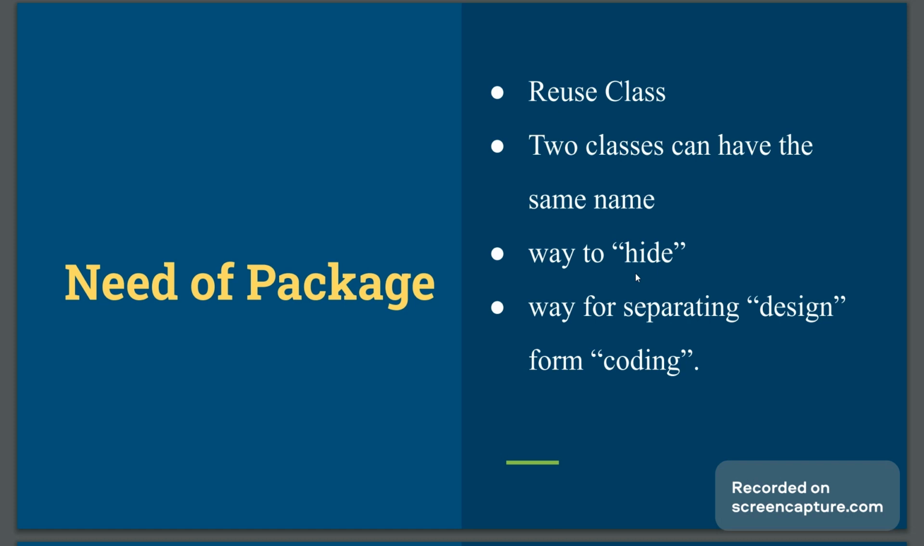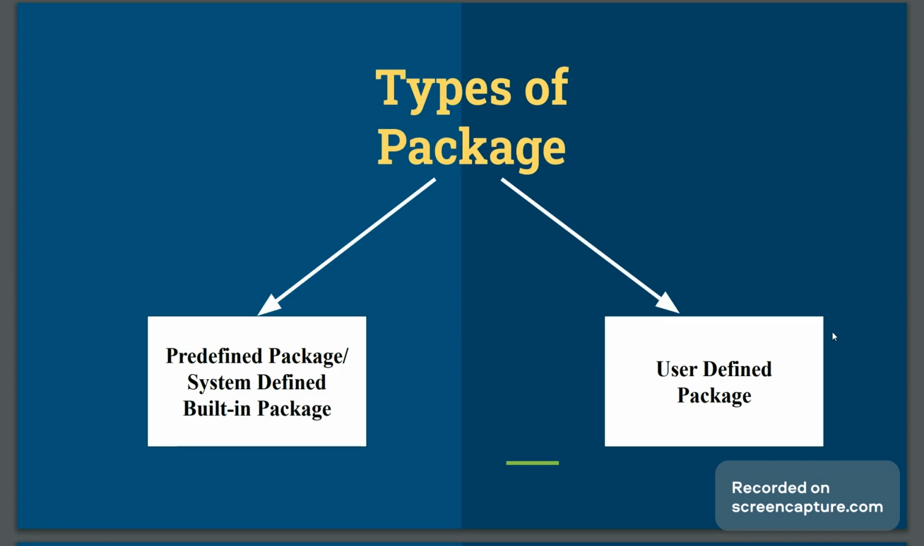A package is also a way to hide functionality. We can hide our project, functionality, or code with the help of a package or folder. We can separate our design from the coding. Let's see further what the types of packages are. There are basically two categories. The first one is the predefined package, which is also known as a system-defined or built-in package. The second category is the user-defined package.